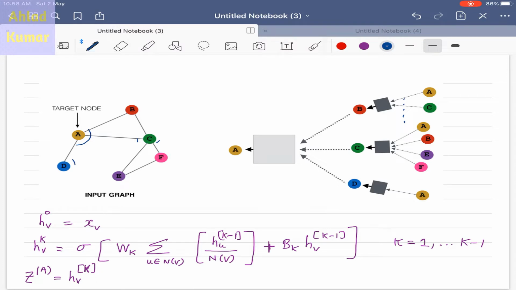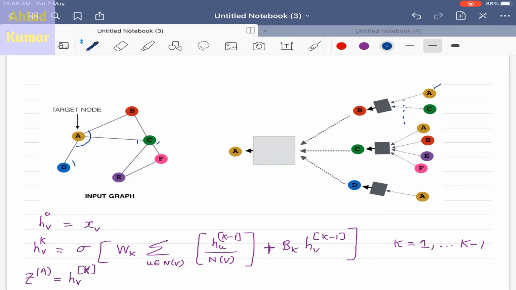And we know why we are using these computational graphs: to compress the feature vectors present at this position. Let us say you have the feature vector for this node A as m cross 1. We compress it so that we can embed it into a lower dimension space for this node A, and the dimension of this feature vector at this position will be, let us say, D cross 1.